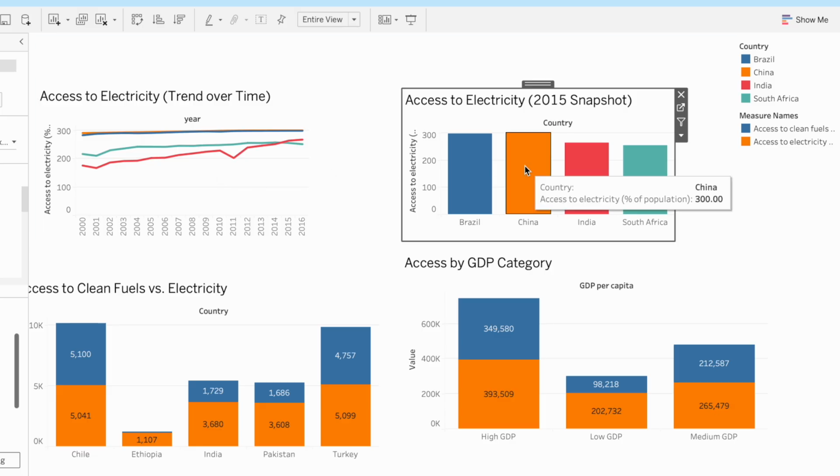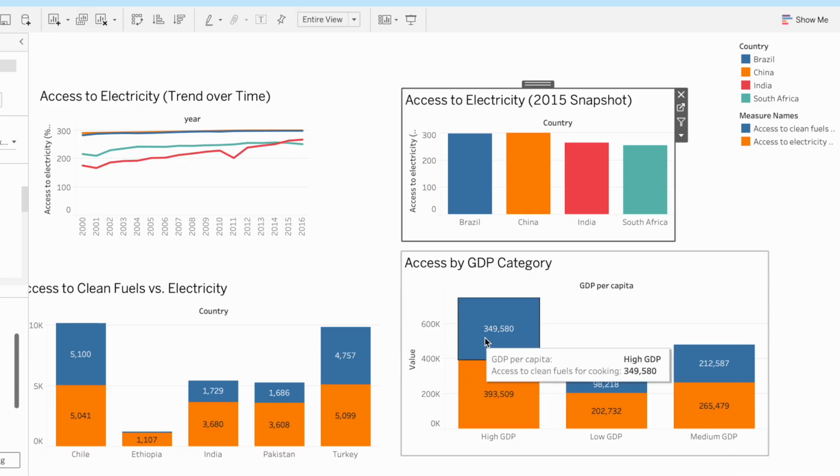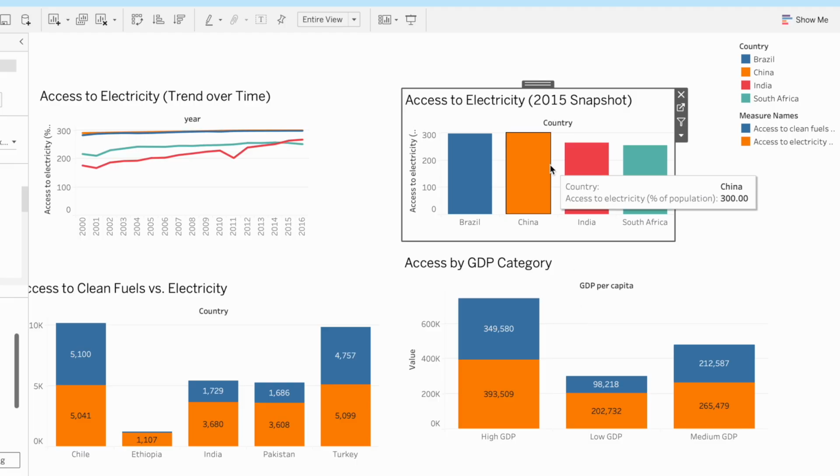On the top right, the bar chart captures the electricity access in 2015, providing a quick comparison between these four major developing nations. Below that, the stacked bar chart compares electricity versus clean cooking fuel access across even more countries. We can immediately see that when electricity access is high in most, the clean cooking fuel lags behind, especially in Ethiopia and India. The bottom right chart groups nations by GDP category, showing high GDP countries enjoy universal access, while low GDP nations still lag in both fronts.